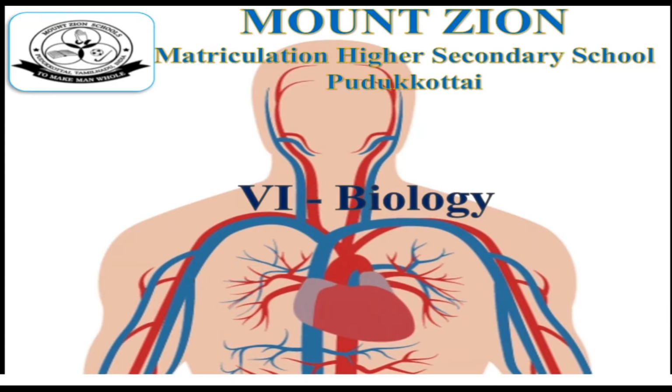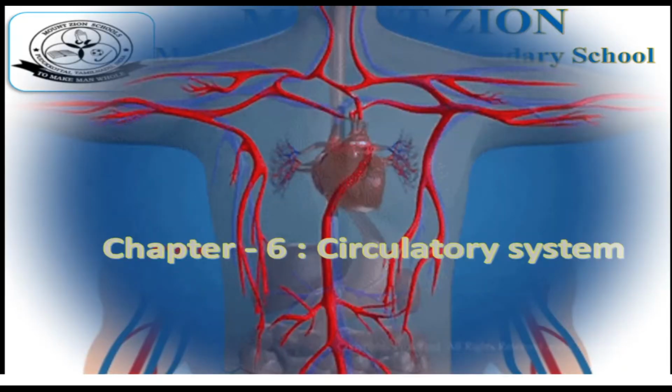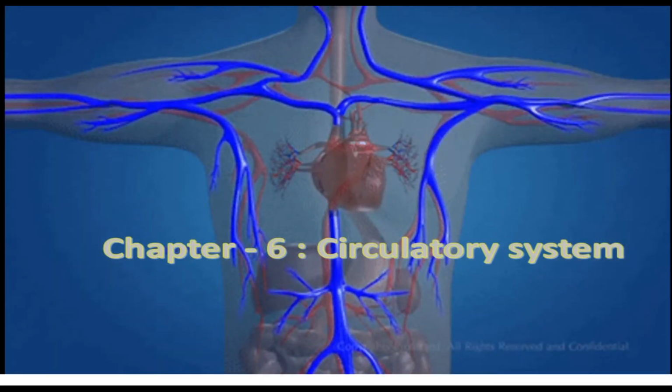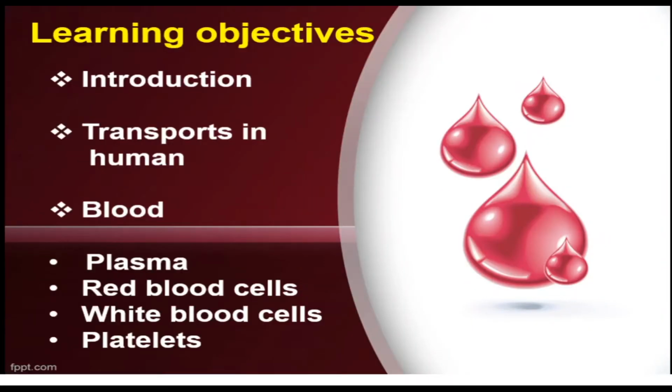In this video, we are going to learn 6th Biology, Chapter 6, Circulatory System. In this chapter, we are going to learn Introduction of Circulatory System, Transports in Human, Blood. In blood: plasma, red blood cells, white blood cells, and platelets.